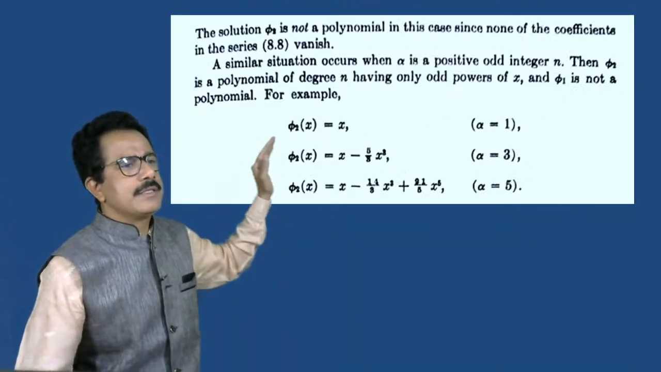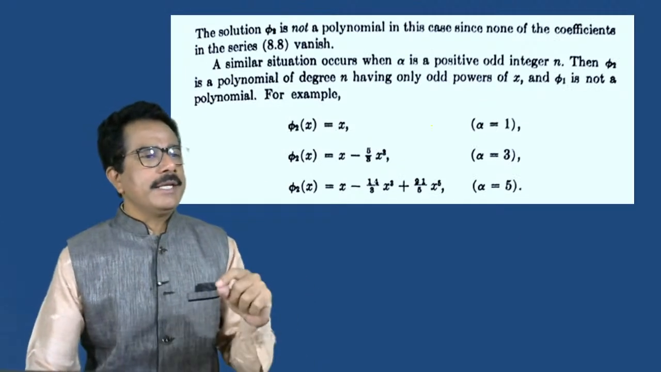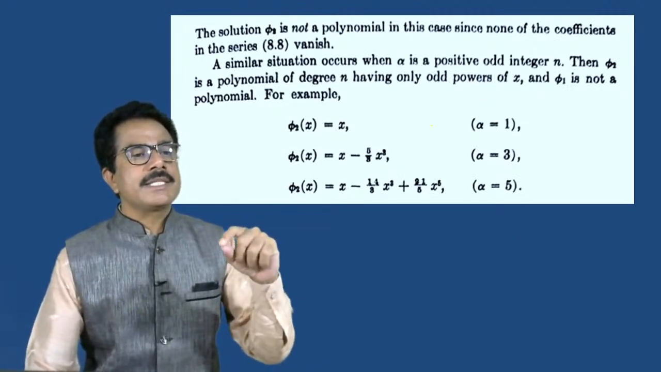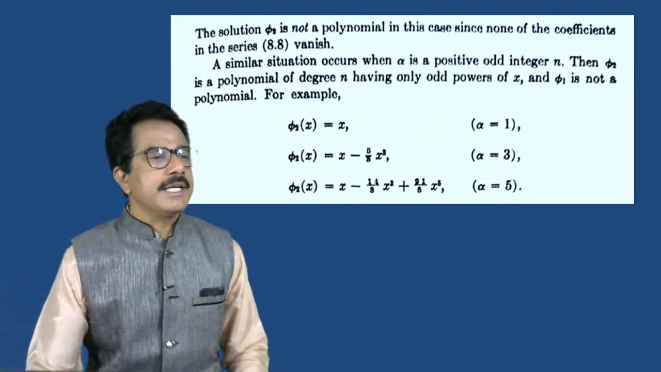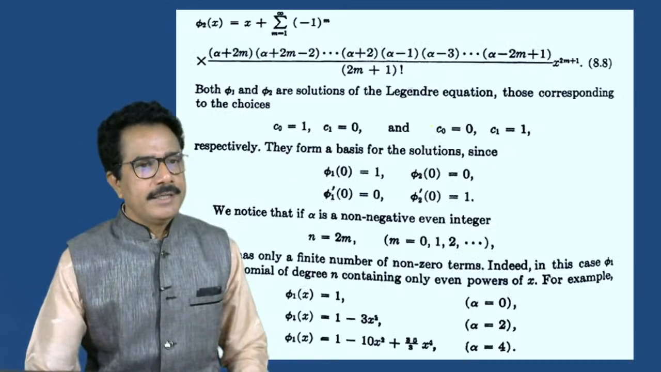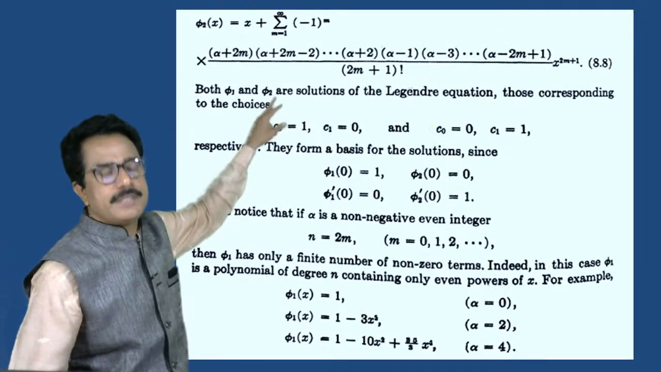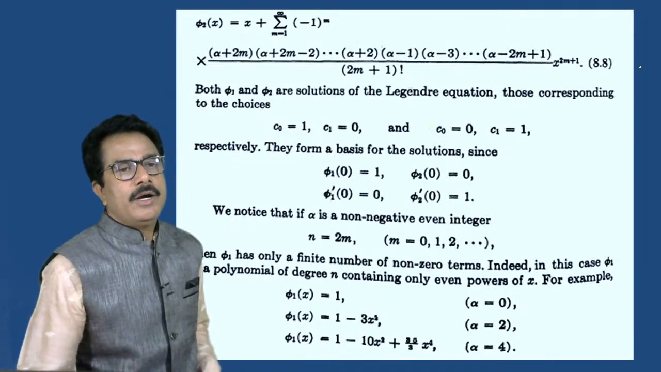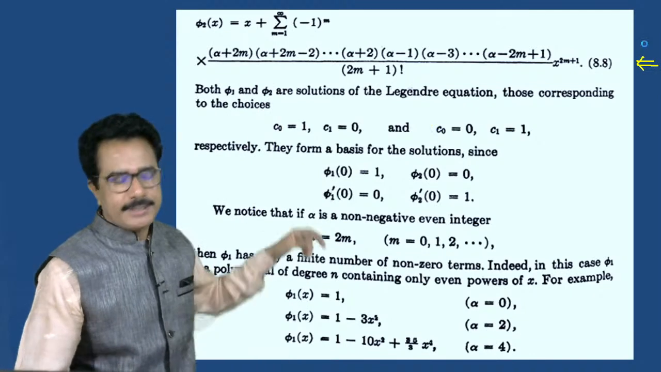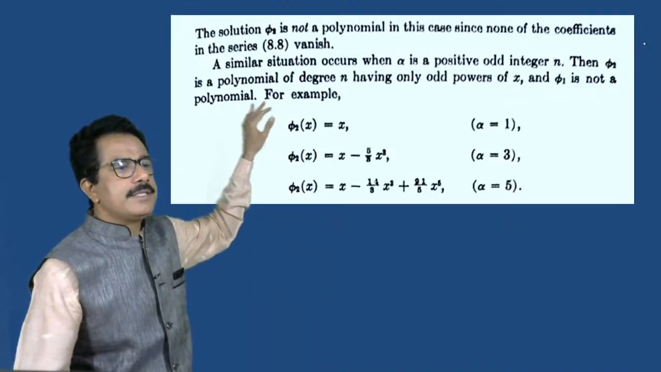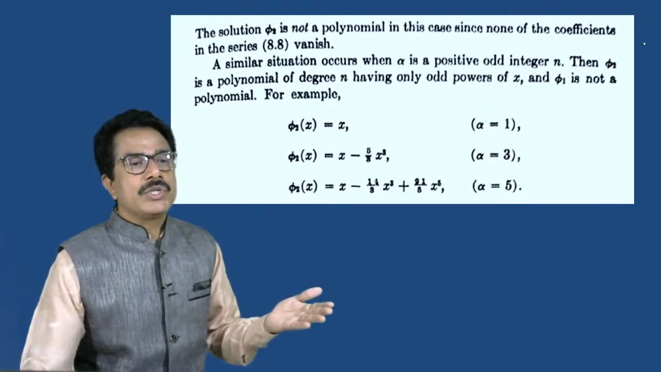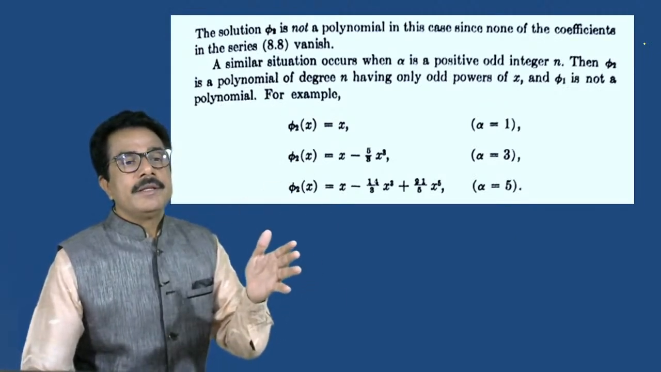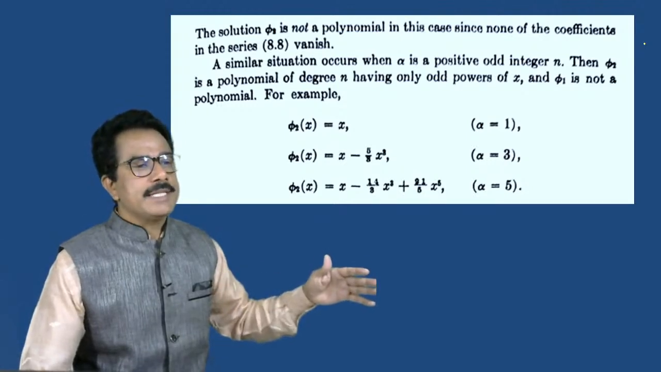Now thus the solution phi 1 is not a polynomial in this case since none of the coefficient in the series 8.8, see this equation 8.8, of the series 8.8 vanish. A similar solution occurs when alpha is a positive odd number. Then we can get phi 2 of x as a polynomial.